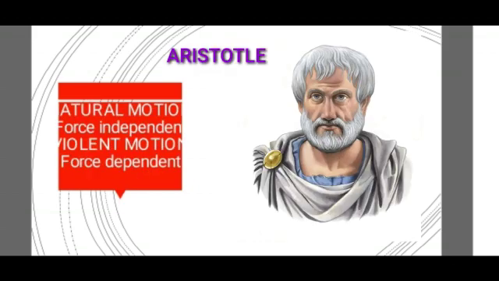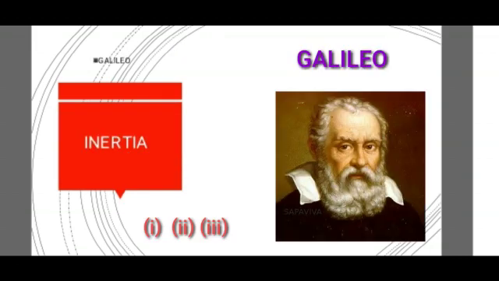Force and motion. According to Aristotle, a Greek philosopher and scientist, a moving body naturally comes to rest without external force, and that is called natural motion or force independent motion. He also proposed the push and pull as violent motion or force dependent motion. So he felt that the heavier bodies will fall faster than the light one. This was said by Aristotle.